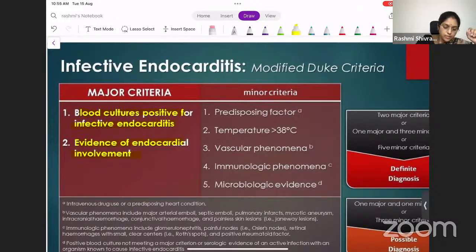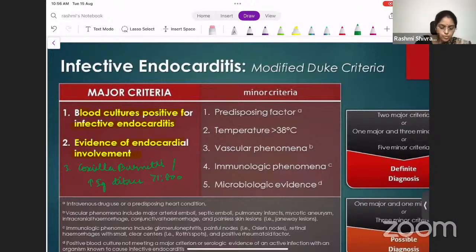Also, there is one more point which says there should be evidence of Coxiella burnetii. Okay, there should be a single positive culture of Coxiella burnetii, or there should be an increase in the IgG immunoglobulin titers of more than 1 in 800 for Coxiella burnetii. This also comes under the major criteria. So blood culture positive for infective endocarditis, evidence of endocardial involvement, culture identifying Coxiella burnetii, or an increase in immunoglobulin titers of more than 1 in 800 for Coxiella burnetii, all these come under major criteria. So what is the minor criteria?